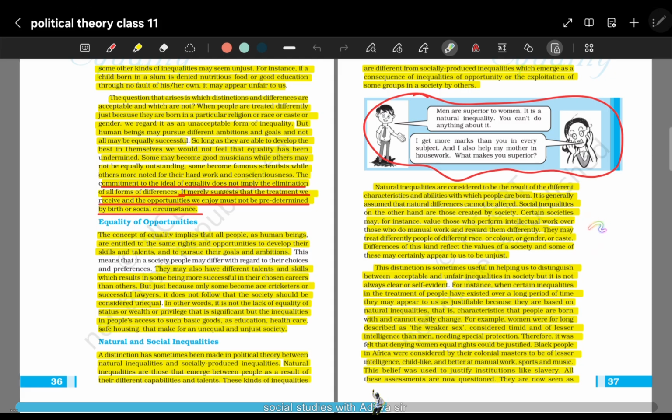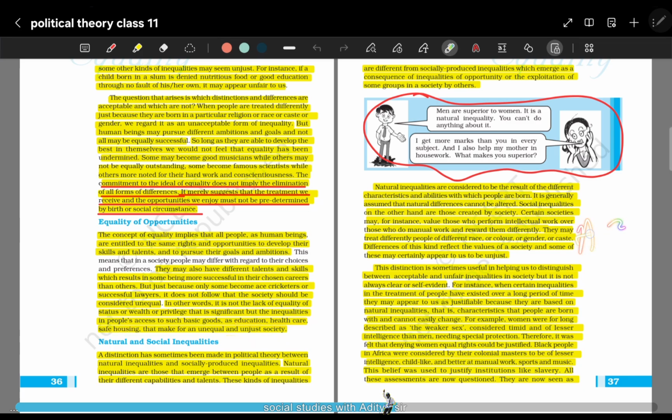Why? Because they both were given equal opportunities and were not denied any opportunity. They both were given equal opportunity, but it was their own potential that made them this way. So this is what equality of opportunity is all about. That means it is not the lack of equality of status or wealth or privilege that is significant, but the inequalities in people's access to such basic goods, education, healthcare, safe housing, that make for an unequal and unjust society.